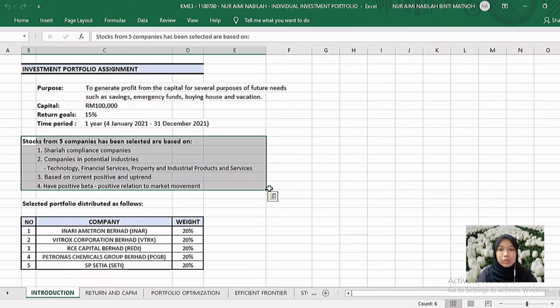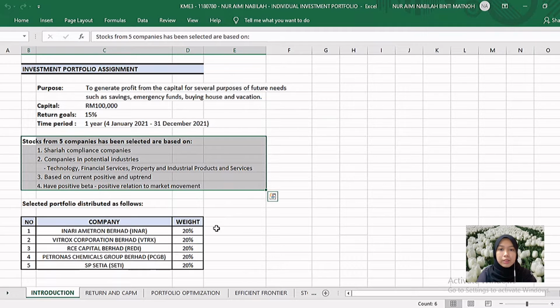The investment capital was allocated into 5 stock companies, which are Inari Amertron Berhad, Vitrox Corporation Berhad, RCE Capital Berhad, Petronas Chemicals Berhad, and SP Setia Berhad. The selected stock companies are Sharia-compliant and among the potential industries such as technology, financial services, property, and industrial products and services. They were selected because of the current positive uptrend, which has the potential for future growth, and they have a positive beta, which means they have a positive relation to the market movement.